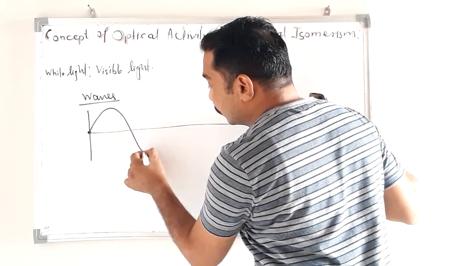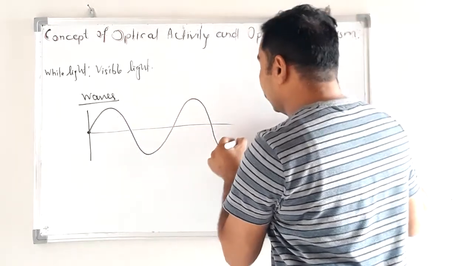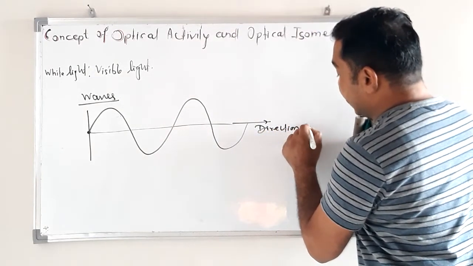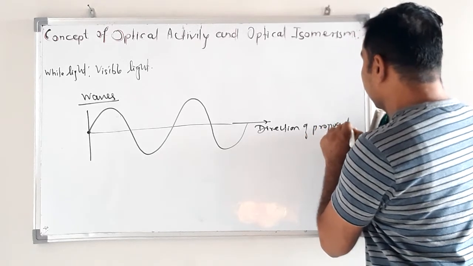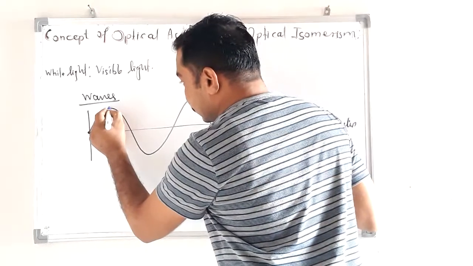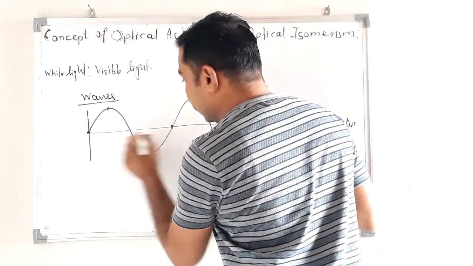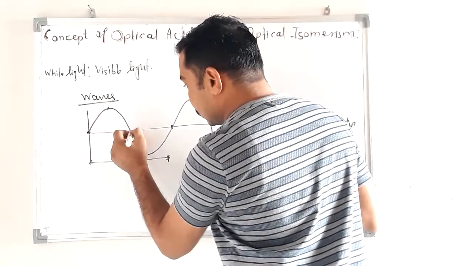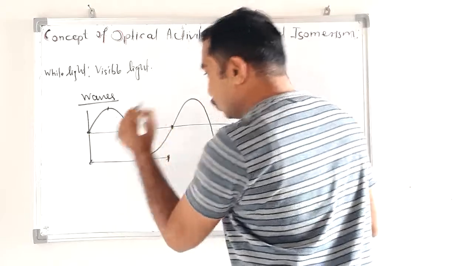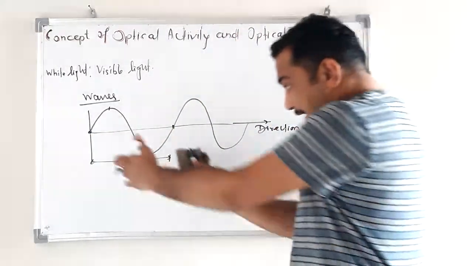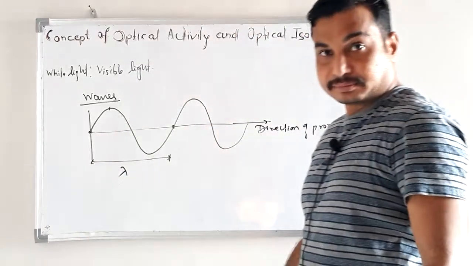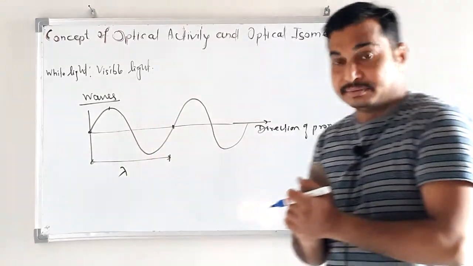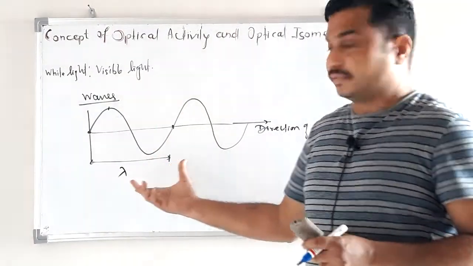traveling in the form of waves. This is the direction of propagation. From this point to this point, this distance is known as one wave, from crest, trough, up to this point. This distance is represented by lambda, and it is measured in angstrom units.